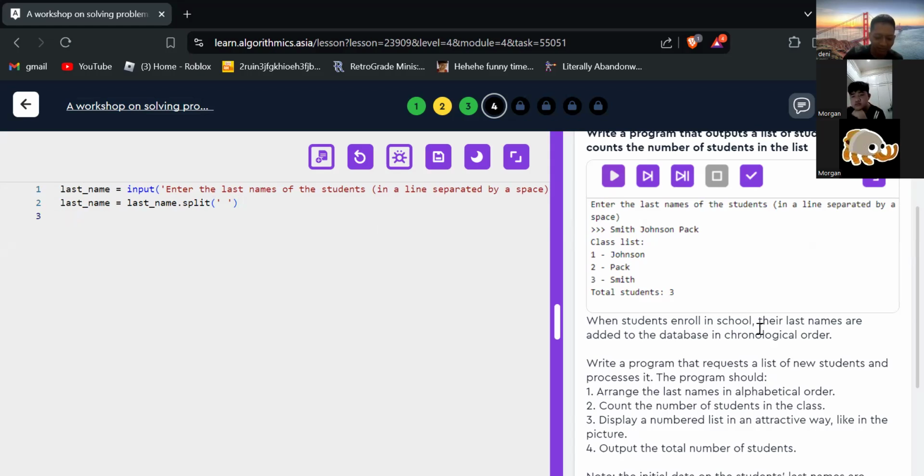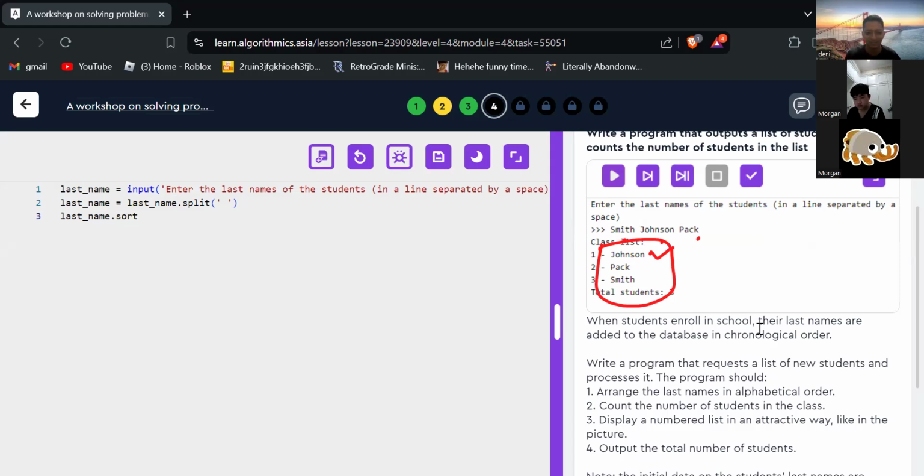Okay, from the first line, last name is a string, right? And then after we use the split function here, it returns a list. So last name now is a list, right? Yeah. Okay, you need to sort it first, Morgan. We have Smith, Johnson, Park, but Johnson is displayed first. So we need to sort it. How to sort the data?